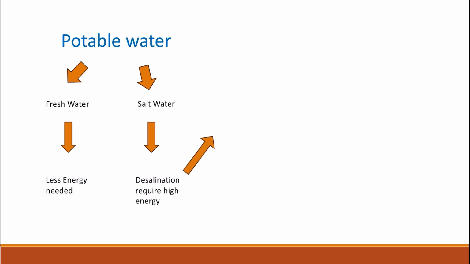Salt water. To produce potable water from salt water, you need to do desalination. And desalination can be done in one of two ways. The first way is distillation. Distillation is used in the same way as we've learned before, but on a large scale, where you use large quantities of salt water.